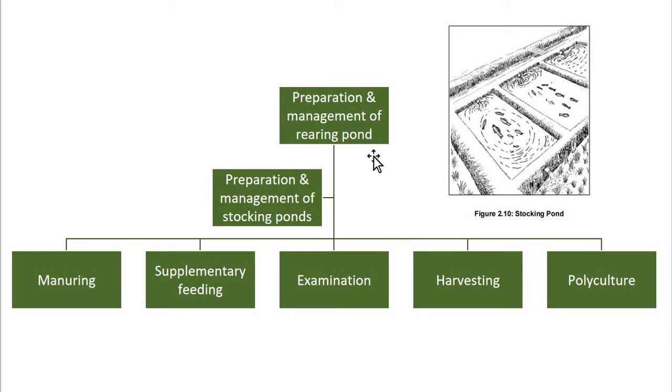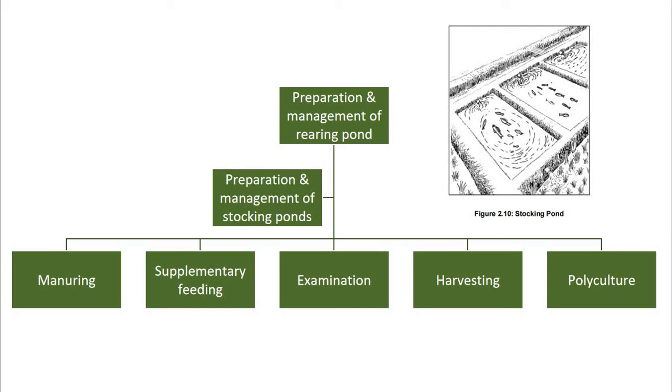Now the rearing pond management is almost equal to that of the nursery ponds. In the rearing pond, the fish grow from fry to fingerling stage in about 2 to 3 months. By this time, they attain a length of 75 to 125 mm and are ready to be transferred to the stocking pond. Now this is the second type of pond, the rearing pond, which is constructed only for rearing of those hatchlings or growing stage fishes.